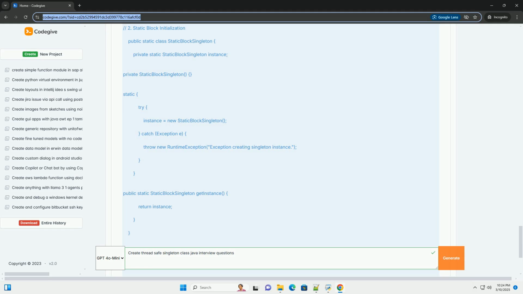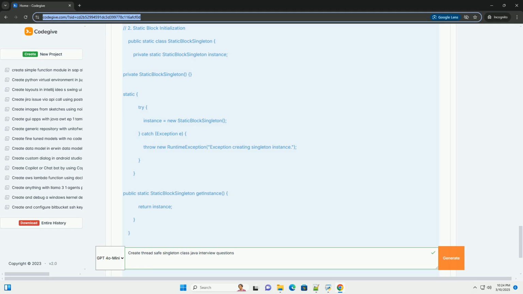5. Potential interview questions and how to answer them. Here are some common interview questions about singleton and thread safety, along with suggested answers. Q: What is the singleton design pattern? A: The singleton pattern is a creational design pattern that restricts the instantiation of a class to only one instance and provides a global point of access to that instance. It's used when you want to control access to a shared resource.